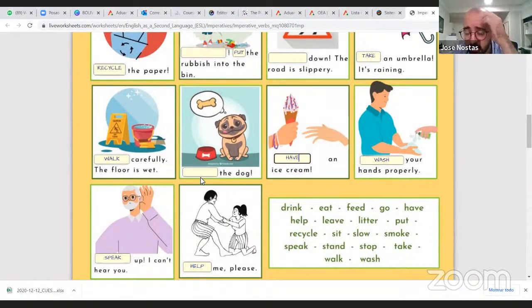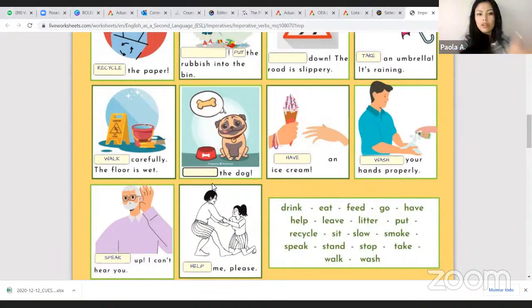Have an ice cream. That's correct. What is feed? The action of giving someone food. Feed the dog. Very good.